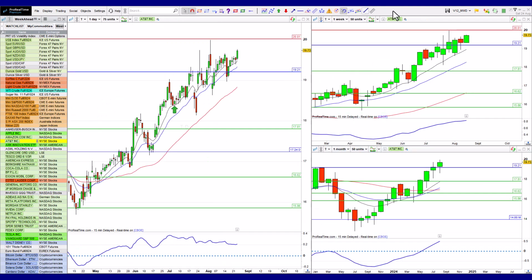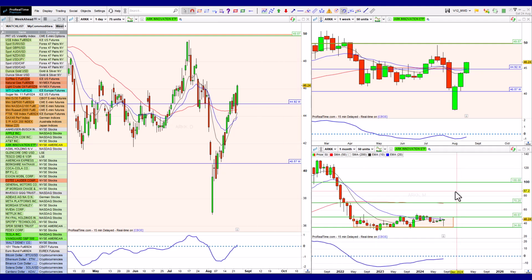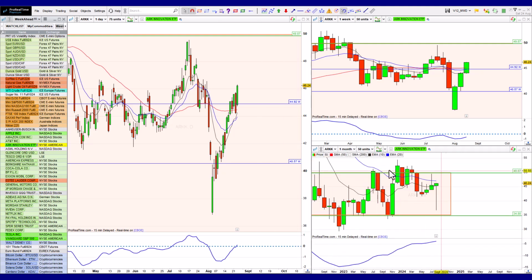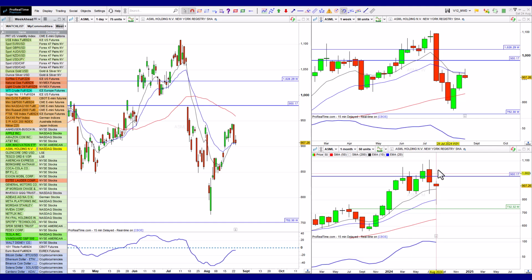We've got AT&T continues to trickle up. Looks pretty good. Looks very happy over here. Nice little breakout there. So that looks good. So far, so bullish. Let's look at ARC. ARC pushing back up towards the top of its range. All right, cool. That's fine. Nothing amazing there, but still. ASML. Again, a little bit like Amazon here, where it's trying to determine what it's going to do, but overall it still looks nice and bullish, and it had a decent correction there.